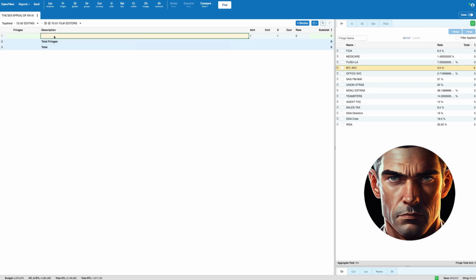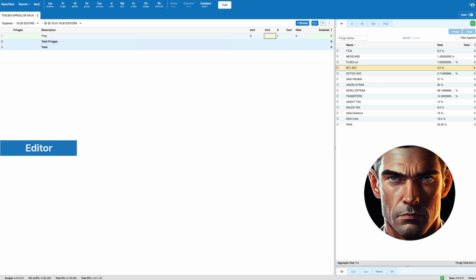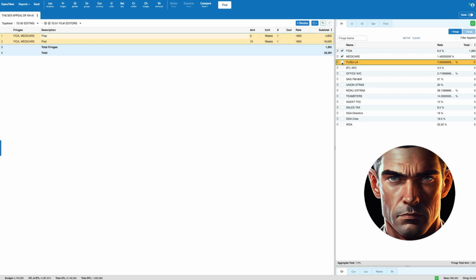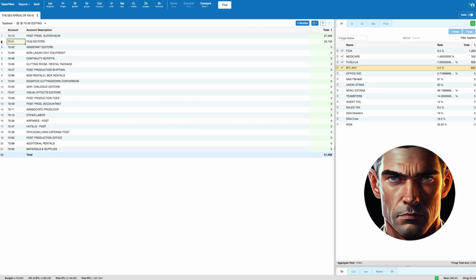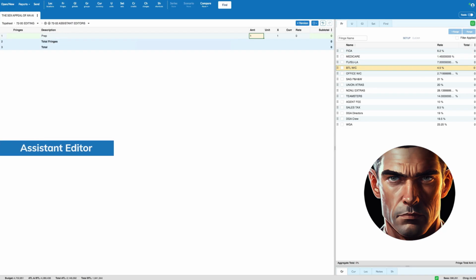Our editor will have a dedicated period of 3 weeks for preparation and 10 weeks for the editing process. Additionally, the editor's assistant will have 2 weeks of preparation and 10 weeks for editing tasks.